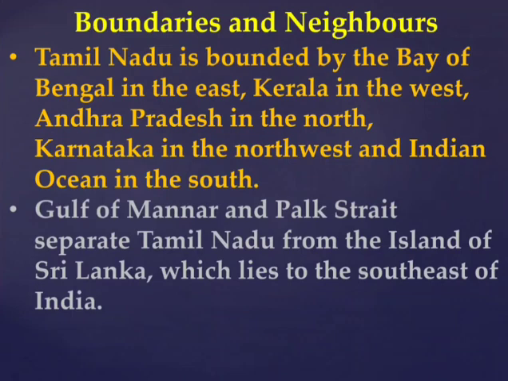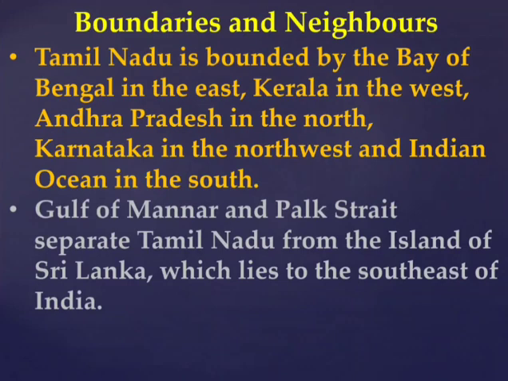Next, we are going to see the boundaries and neighboring countries and states of Tamil Nadu. Tamil Nadu is bounded by the Bay of Bengal in the east and the Indian Ocean in the south.